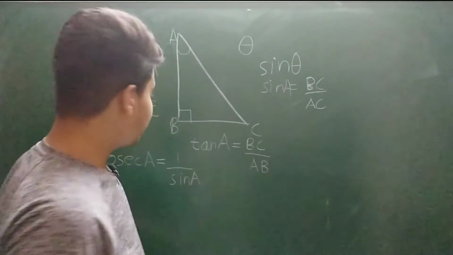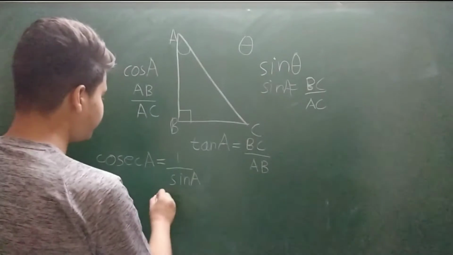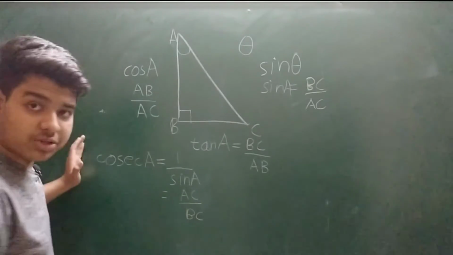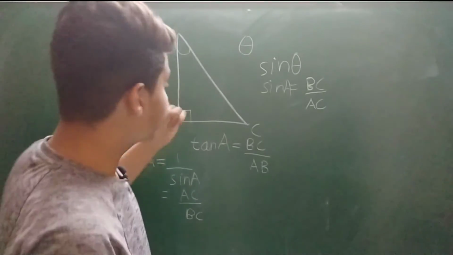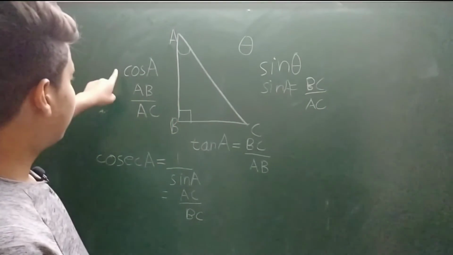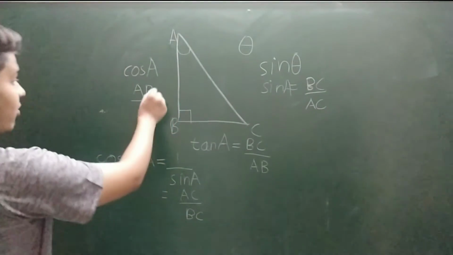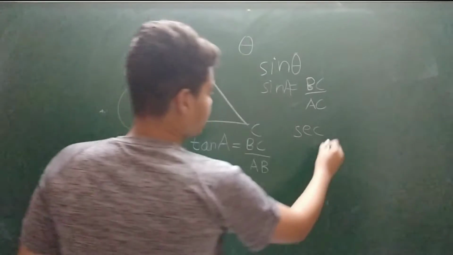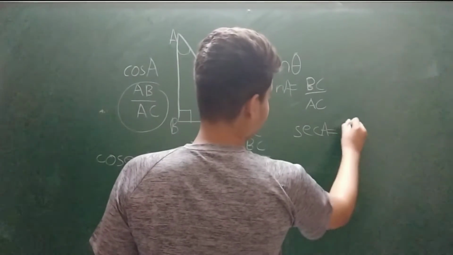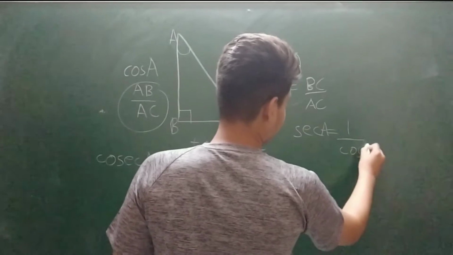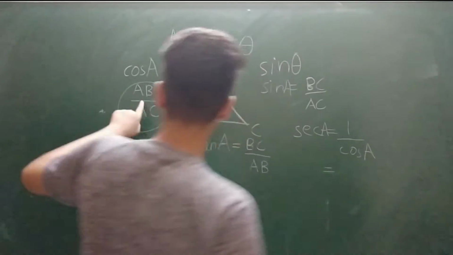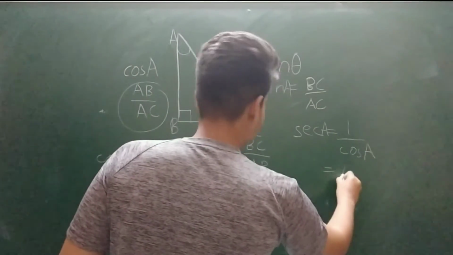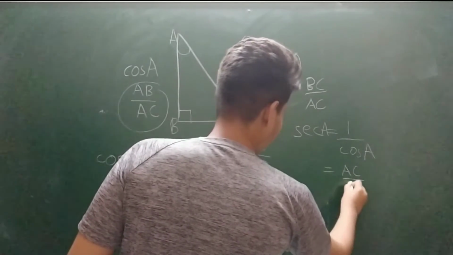Sin A we have BC by AC. So our cosec will become AC by BC. This is the value of our cosec. Then similarly we have sec. Sec is the reciprocal of cos. We have cos is equal to AB by AC. Then our sec A will be 1 by cos A, which means cos A, AB upon AC. Then sec A will be AC upon AB.